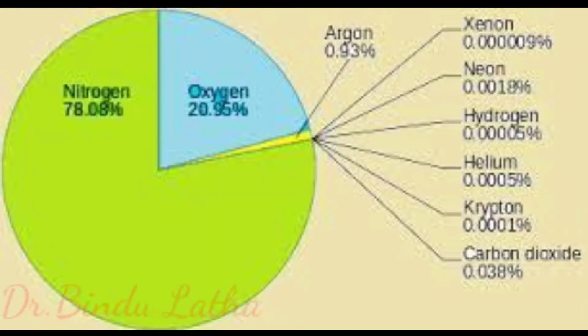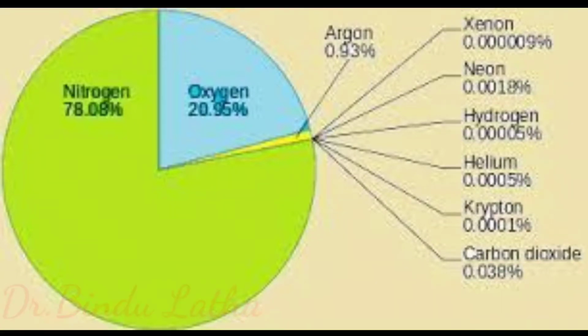Nitrogen is the most plentiful gas in this air. When we inhale, we take some amount of nitrogen into the lungs, and after that we exhale it. But the plants need nitrogen for their survival. They cannot take nitrogen directly from the air. Bacteria that live in the soil and the roots of some plants take the nitrogen for them, and after that they change its form, and then plants can use it.